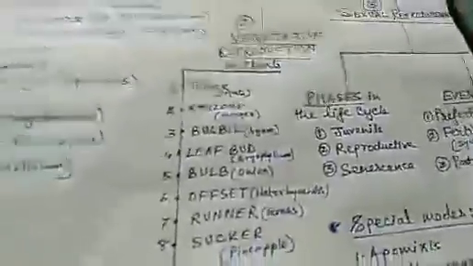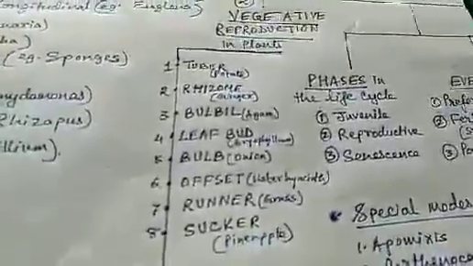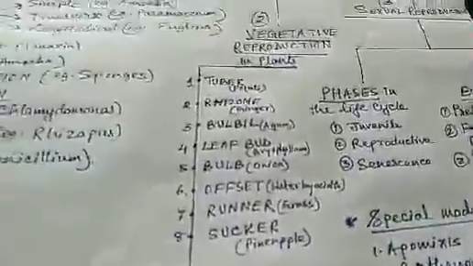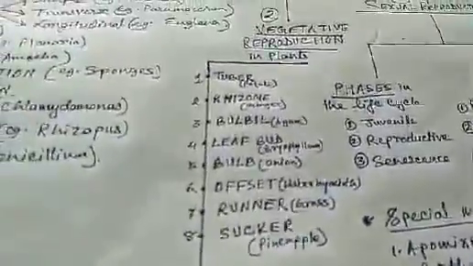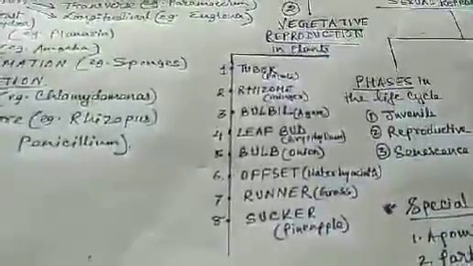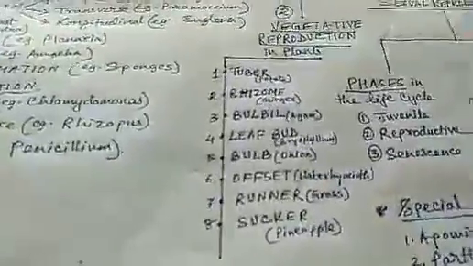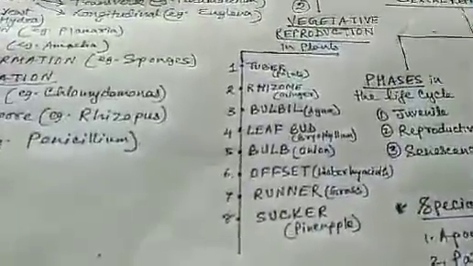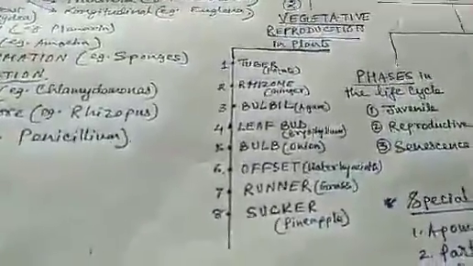Now we come to vegetative reproduction in plants. Vegetative reproduction means development of new plants from the vegetative part of the parental plant, like from stems, from roots, from leaves. So these are the vegetative parts, not the reproductive parts. From the vegetative parts, new individuals develop.